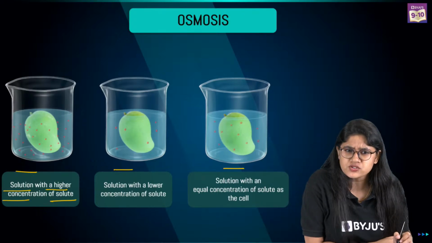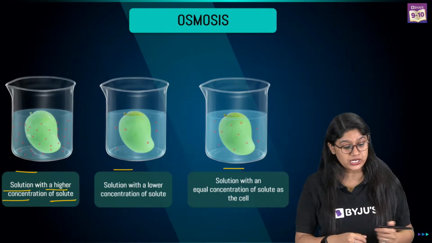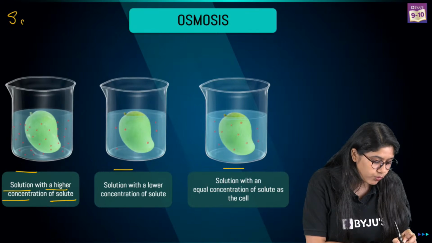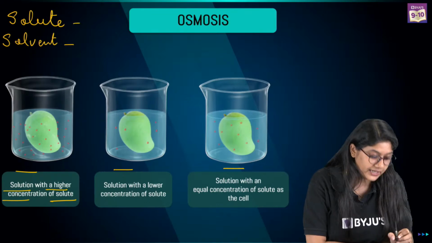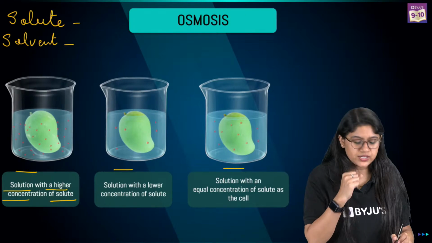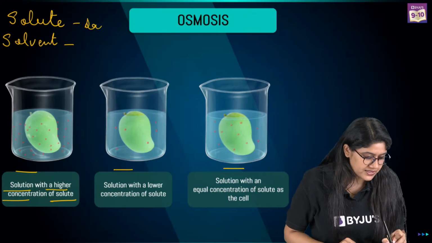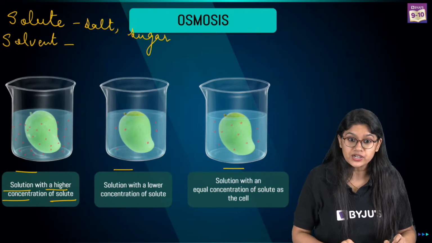Can you tell me what a solute is, everyone? We have been learning about solute and solvent for a while. So what is a solute and what is a solvent? A solute is something that is added in a very small quantity, like salt and sugar.